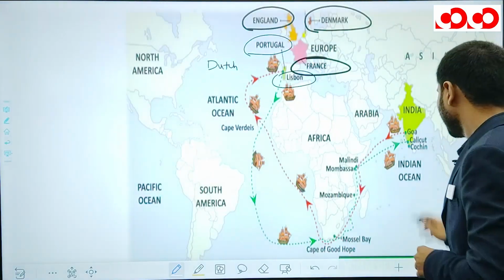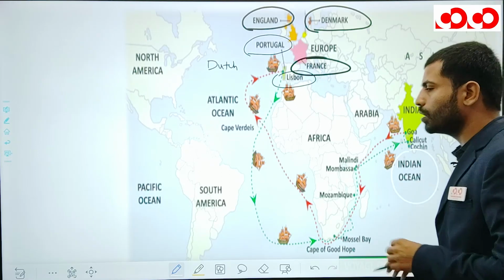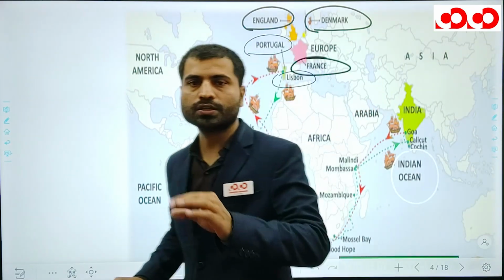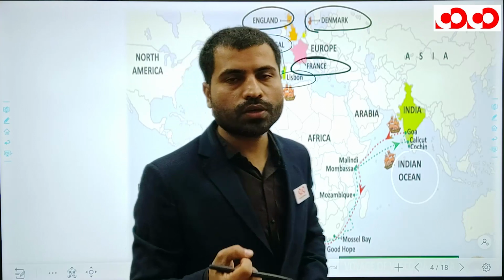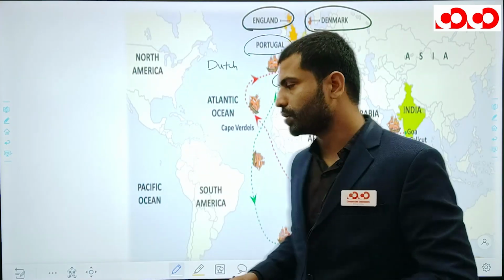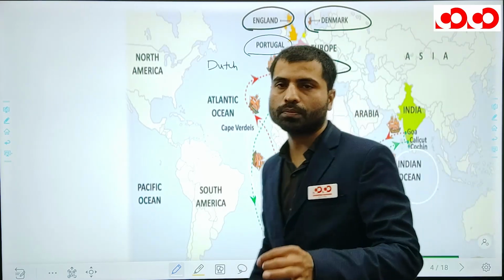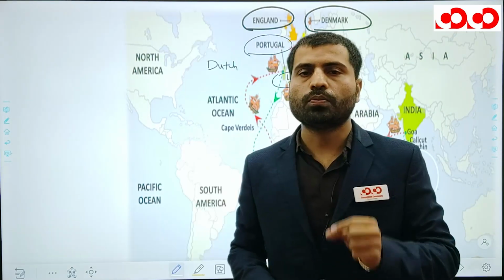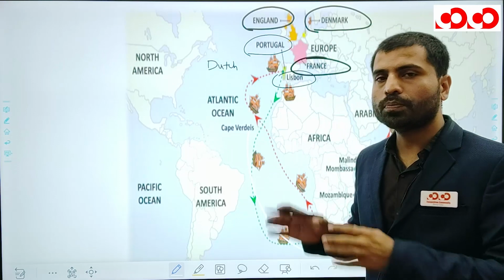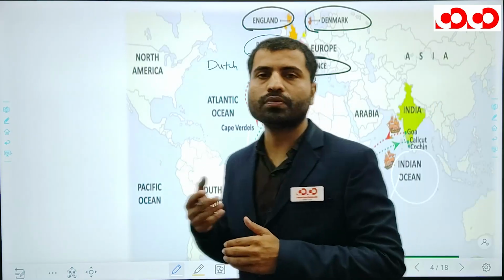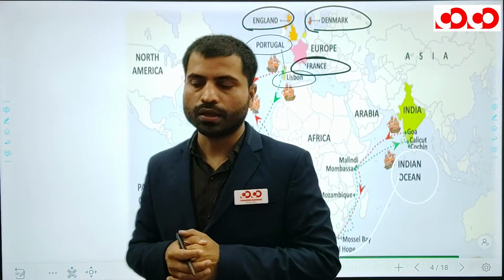You can see here it is the Indian Ocean, and Almeida's vision was to make the Portuguese the master. So his policy was named the Blue Water Policy, because here it is blue water, hence the name of the policy is Blue Water Policy. Remember, Blue Water Policy means to be powerful at sea instead of establishing forts on the land.